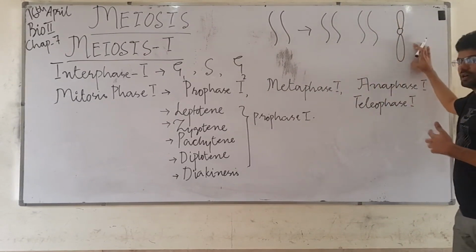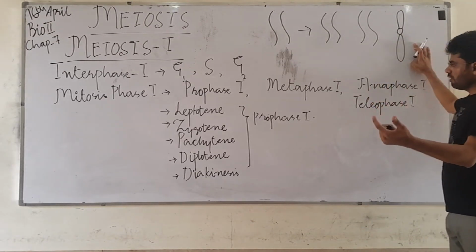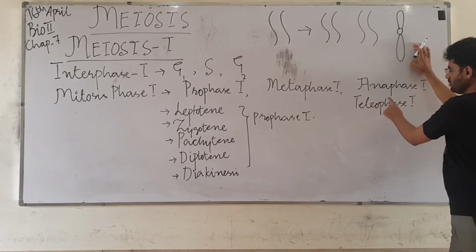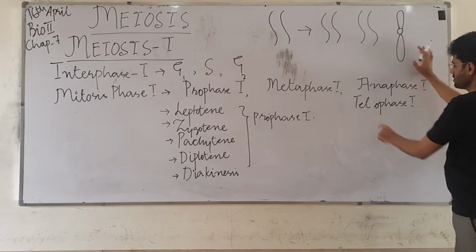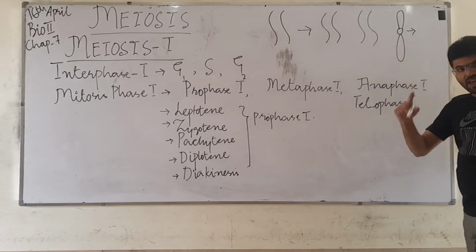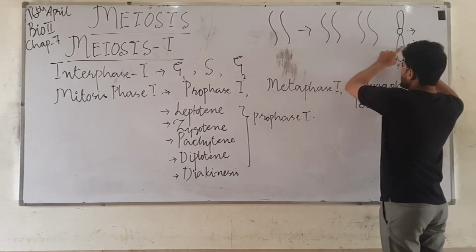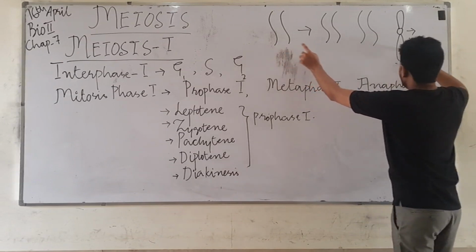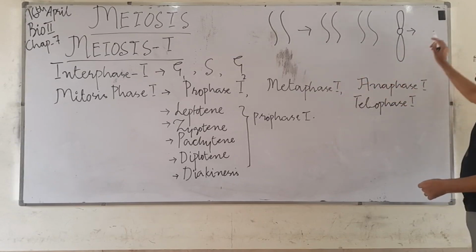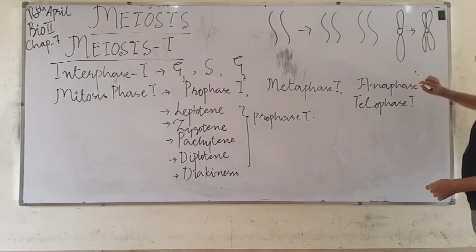So if you have a chromatid, if you remember, we had this image by the end of the telophase. So in the S phase we synthesize, this is called one chromatid, one DNA. By the end of the synthesis phase, we will have this kind of image.